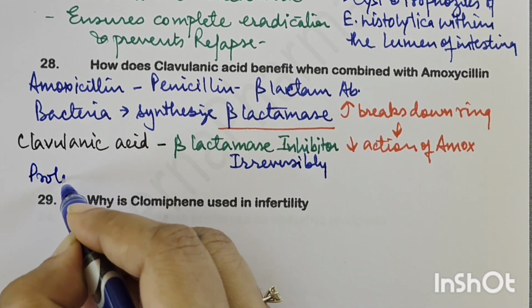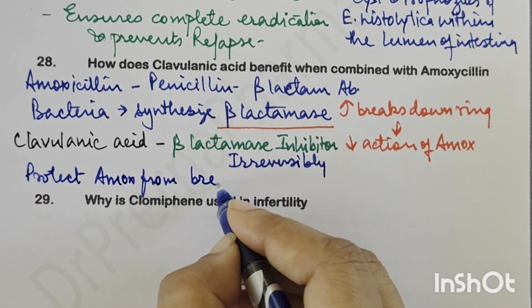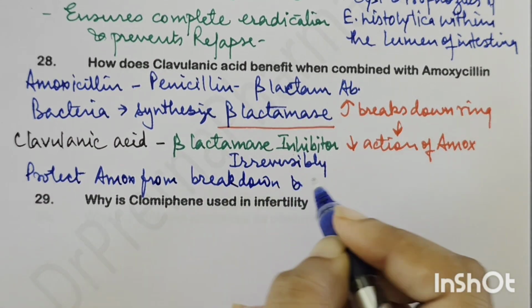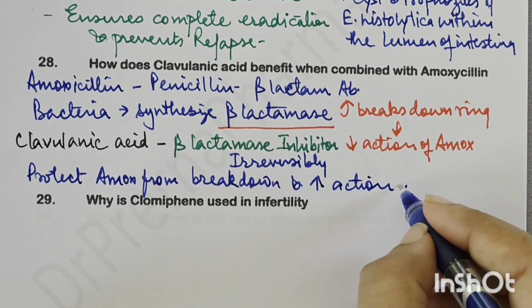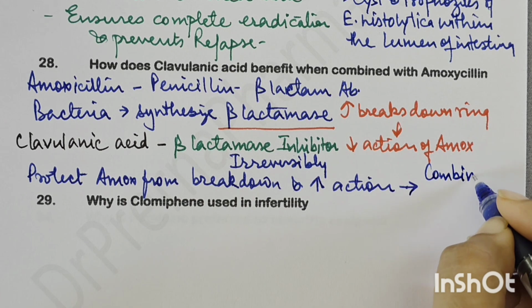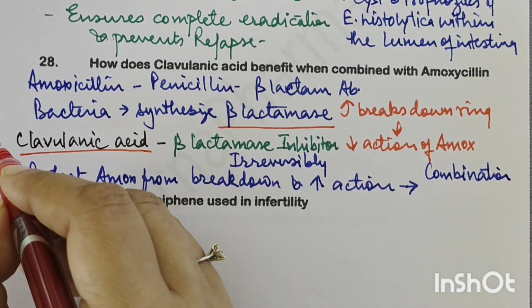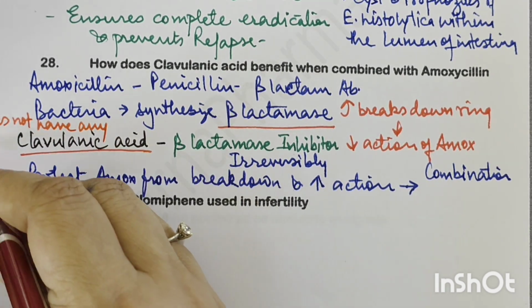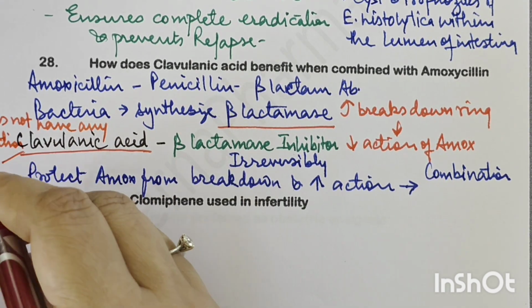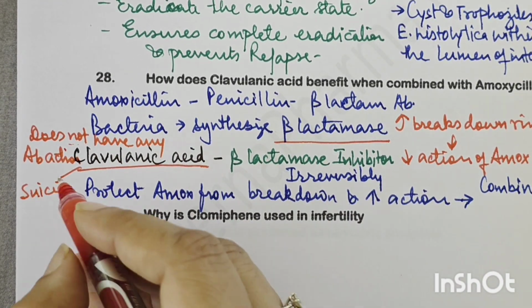So it protects amoxicillin from breakdown and increases the action. So that is why this combination is effective, right? And now the important thing that you have to understand here is clavulanic acid does not have any antibacterial action of its own. It is just an inhibitor, and so it does not have any antibiotic action of its own.